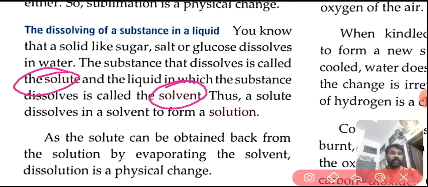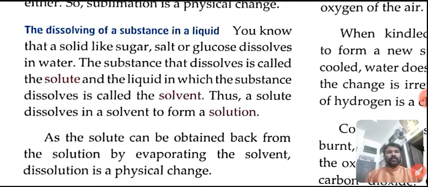Water is the solvent. The solute dissolves in a solvent to form a solution.